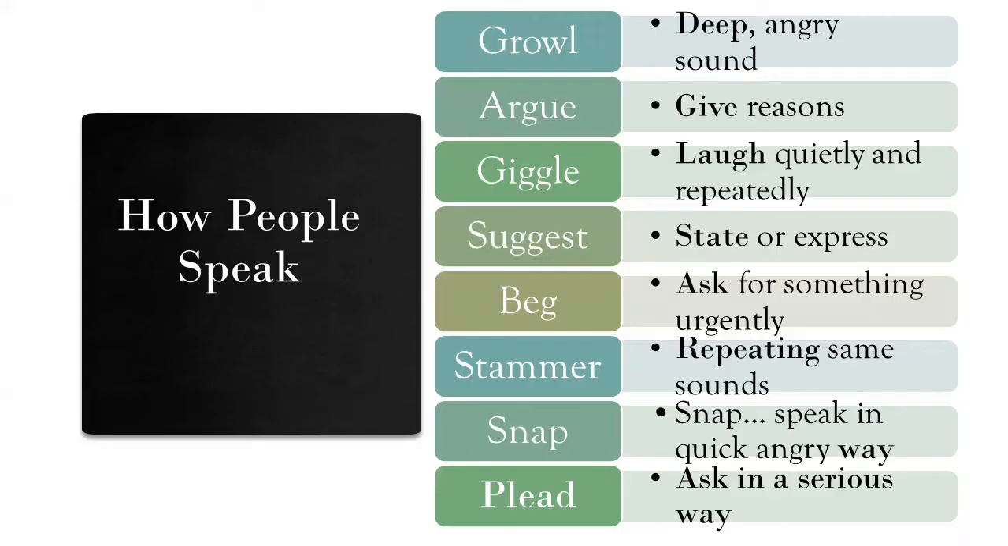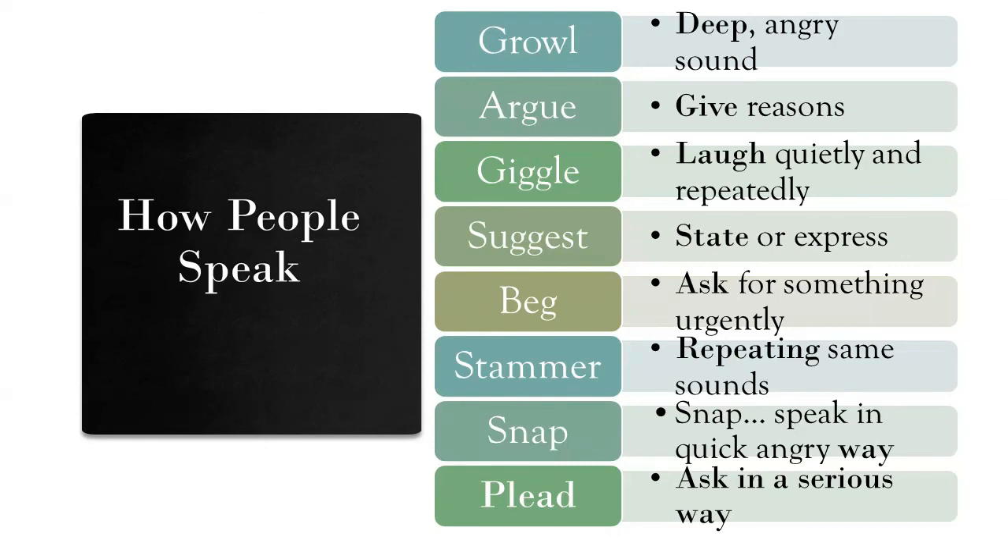Here are some words that are used about how people speak in your reading or in your text. I have come up with these words and their meanings. These words all show how people speak. The first is growl. Growl is a deep, angry sound. When you sound angry, when you scold someone, we sound like growling.